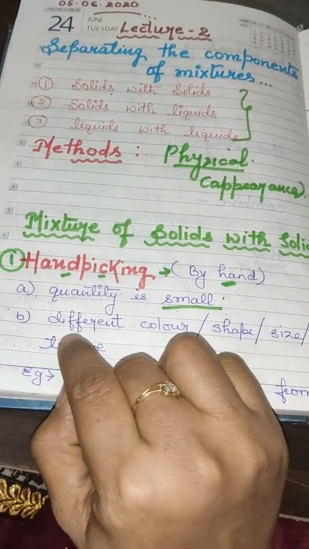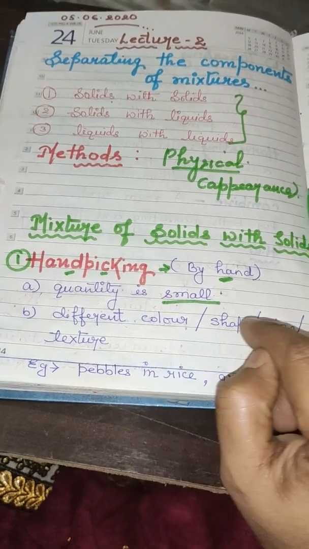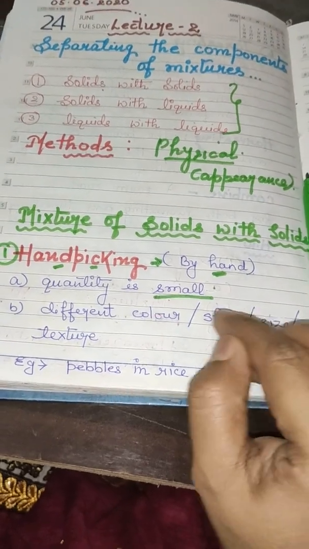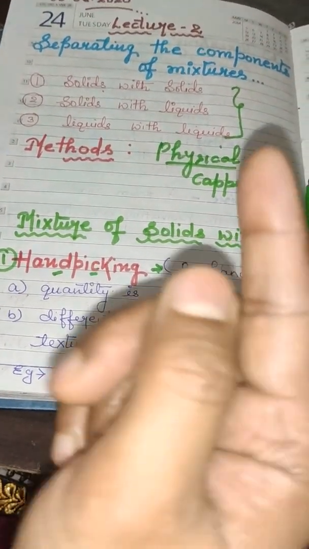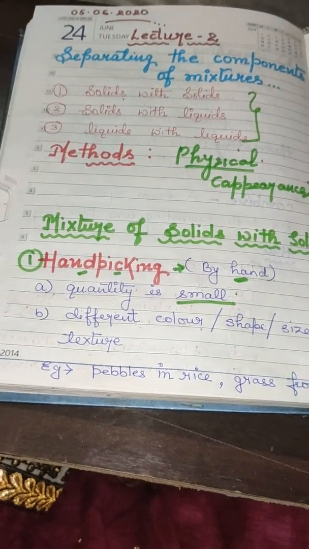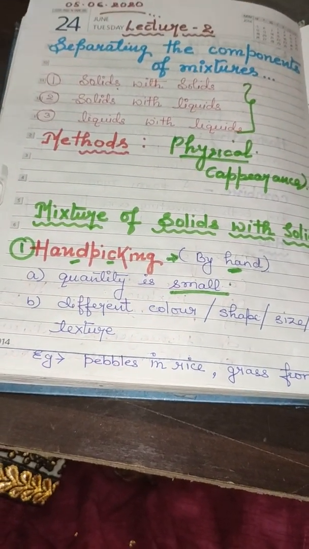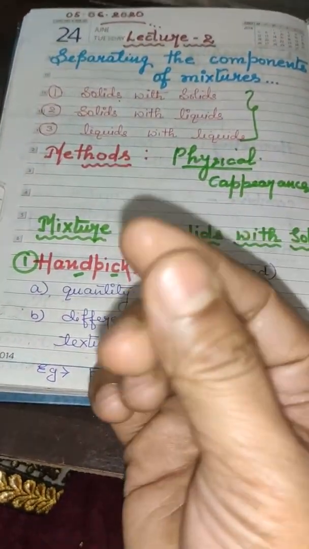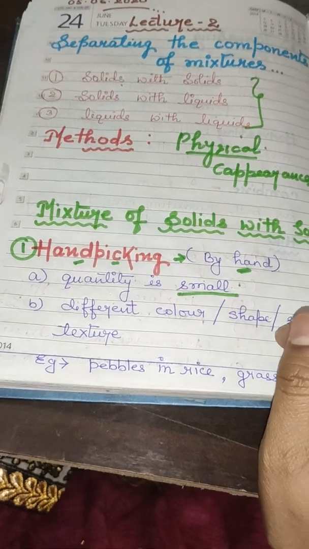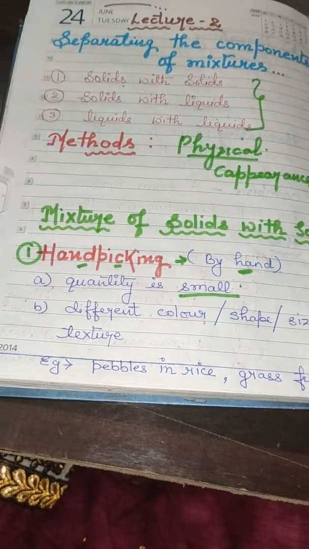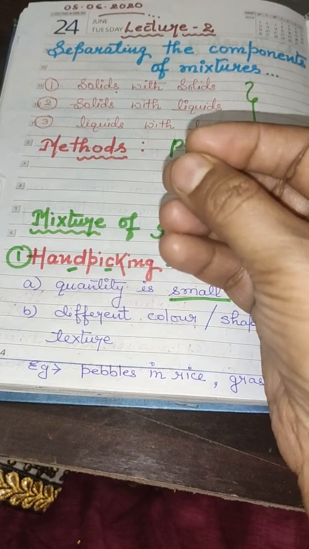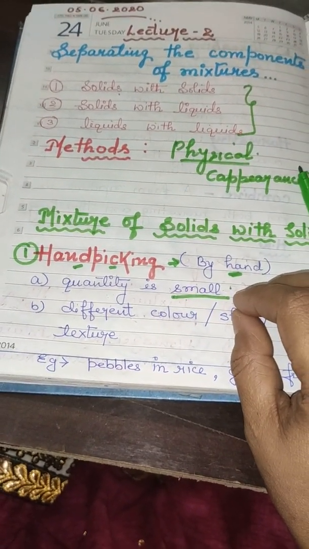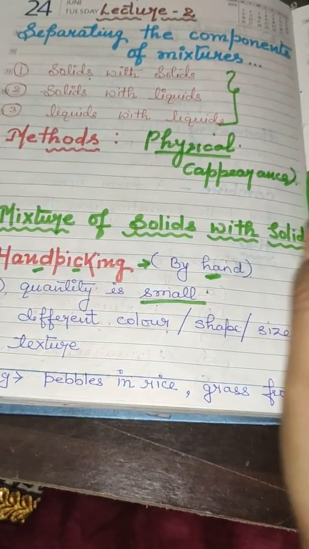Second, the color should be different, or there should be some difference in shape, size and sometimes texture. Last class, we read about adulteration, where I gave you an example of how dishonest people add white stones to the rice. Even I sometimes become confused when picking stones from the rice, because they are very similar in color to the rice.